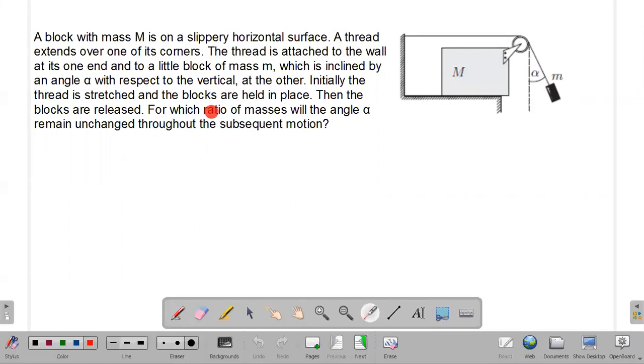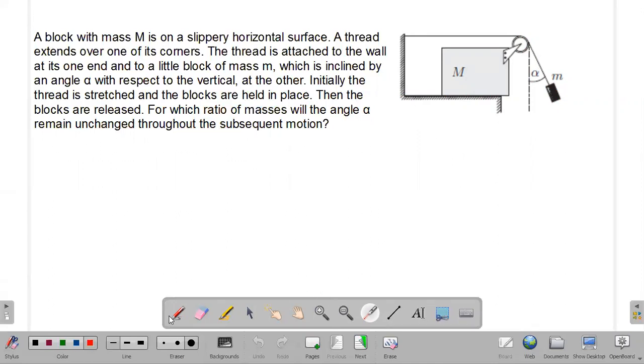And then we have to find out the ratio of the masses at which the angle alpha, which is the angle the thread attached to this mass small m is forming with the vertical line, remains unchanged throughout the subsequent motion. That is our key question. This horizontal surface is frictionless, and all the rest of the information is given in the question. You can try this question and then come back for the solution part.